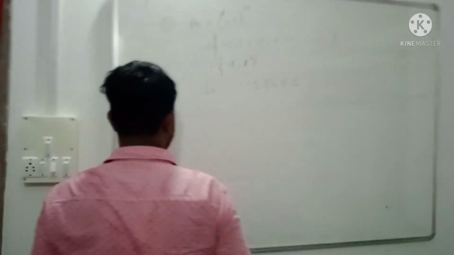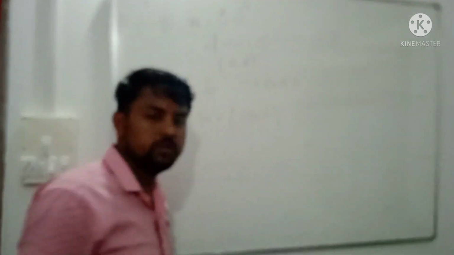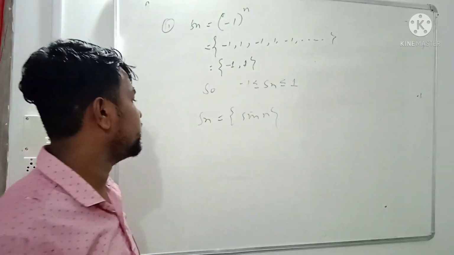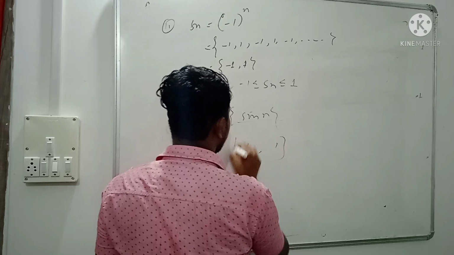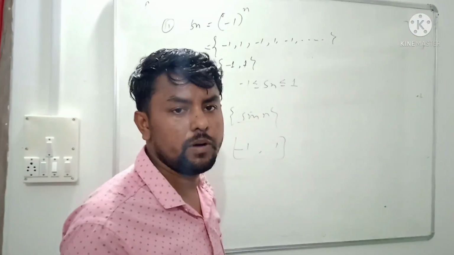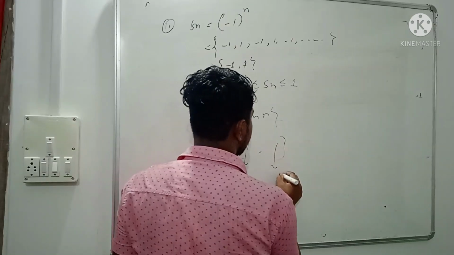Suppose the sine function, the sine or cos function. The sine function value lies between what? Minus 1 and 1. So it is also bounded because the lower bound is minus 1 and the upper bound is plus 1.